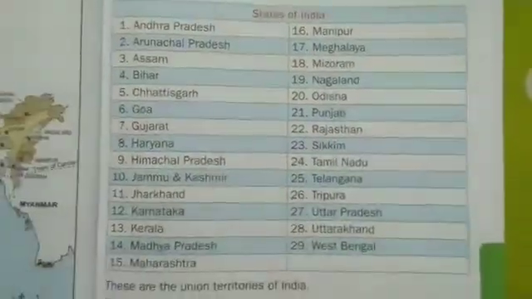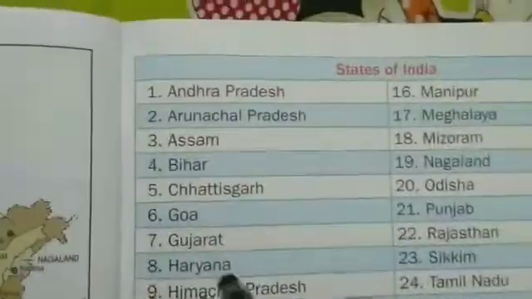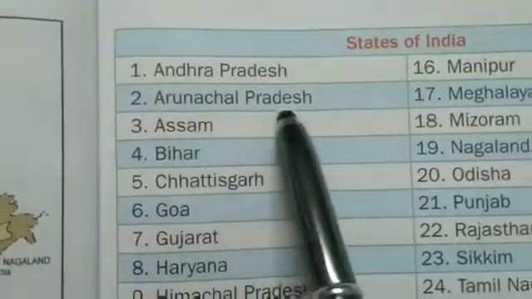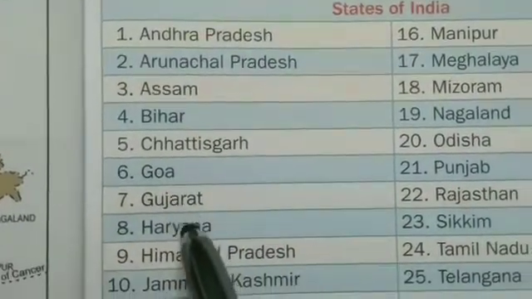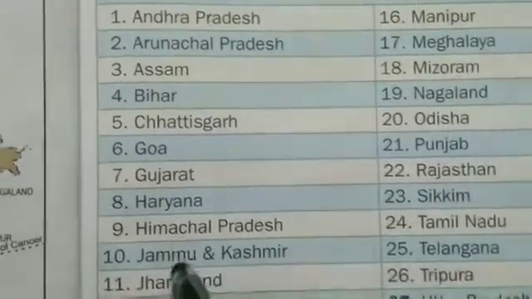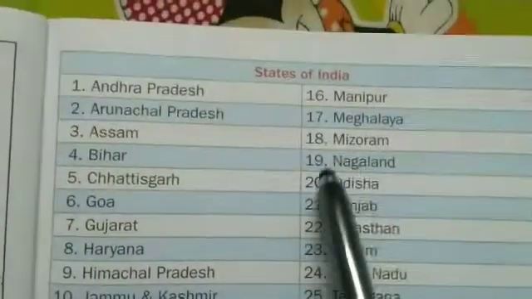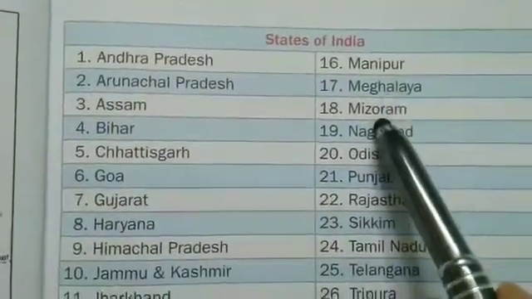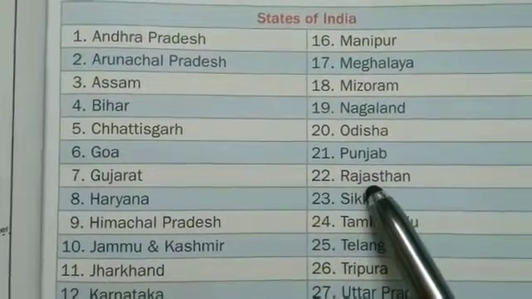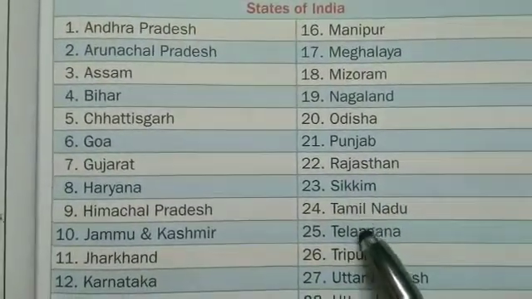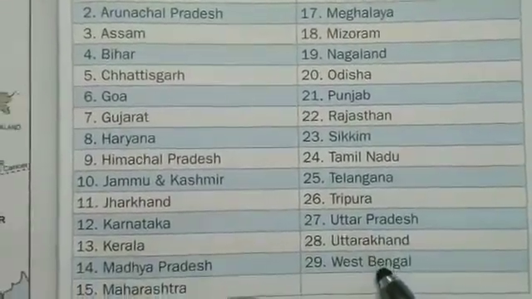Here we can see the list of 29 states of India. Now let's read it out. Andhra Pradesh, Arunachal Pradesh, Assam, Bihar, Chhattisgarh, Goa, Gujarat, Haryana, Himachal Pradesh, Jammu and Kashmir, Jharkhand, Karnataka, Kerala, Manipur, Meghalaya, Mizoram, Nagaland, Odisha, Punjab, Rajasthan, Sikkim, Tamil Nadu, Telangana, Tripura, Uttar Pradesh, Uttarakhand, West Bengal.